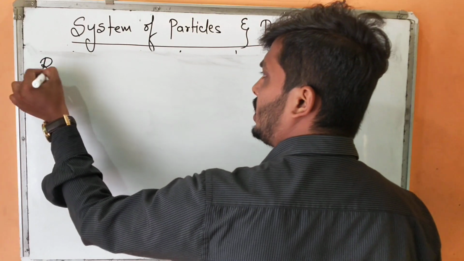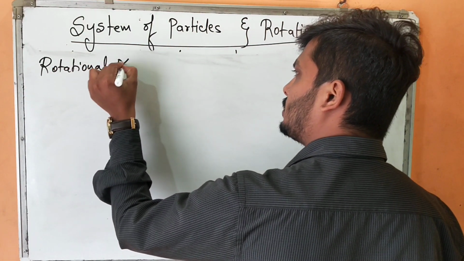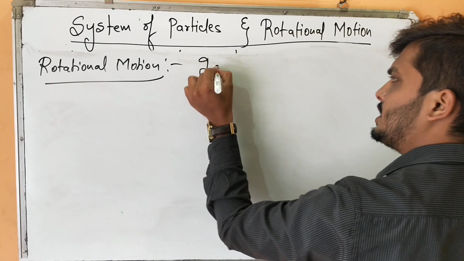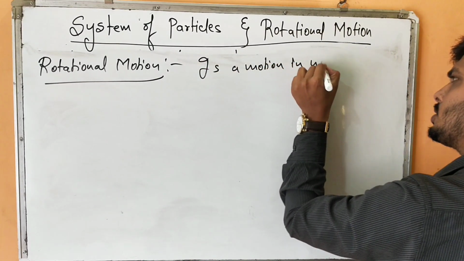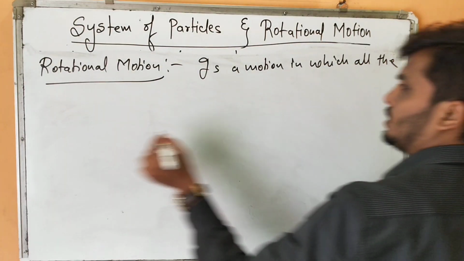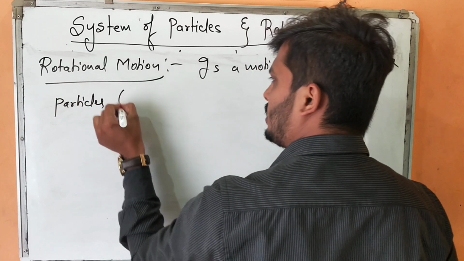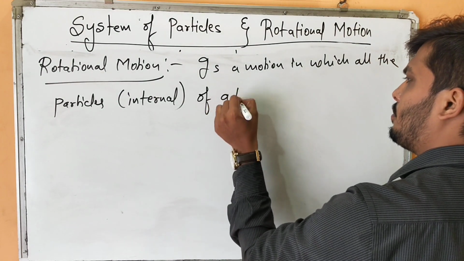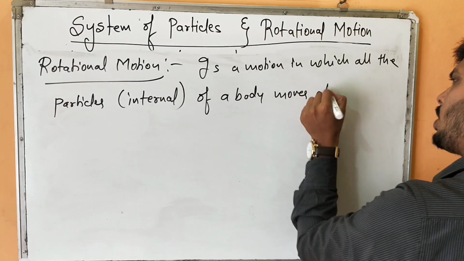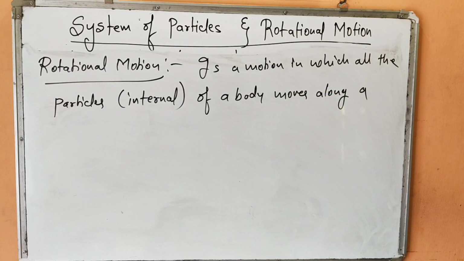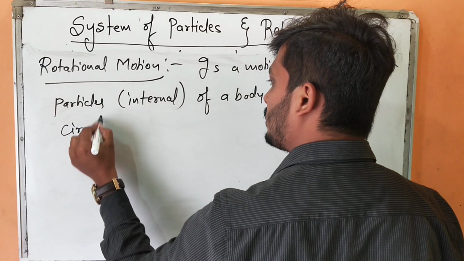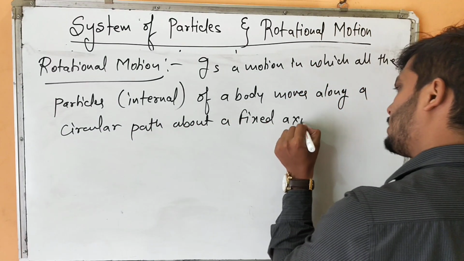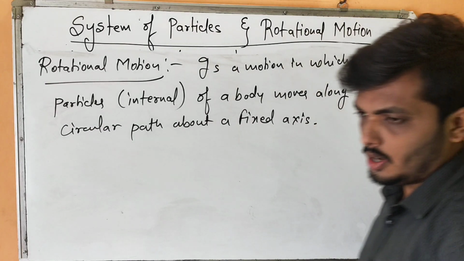So, rotational motion. Rotational motion is a motion in which all the particles, I'll focus on internal particles, all the particles of a body move along a circular path about a fixed axis. About a fixed axis. Okay.